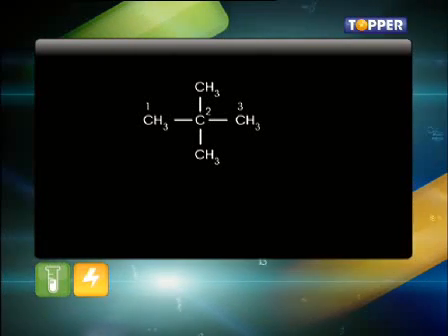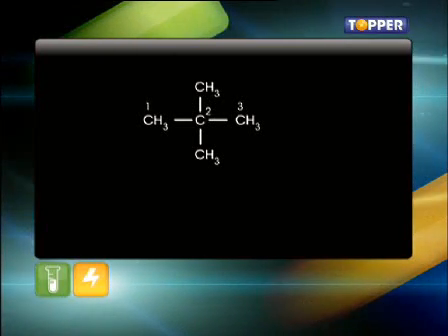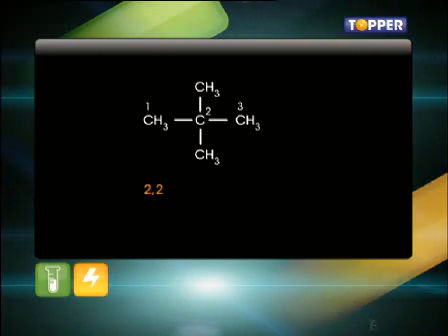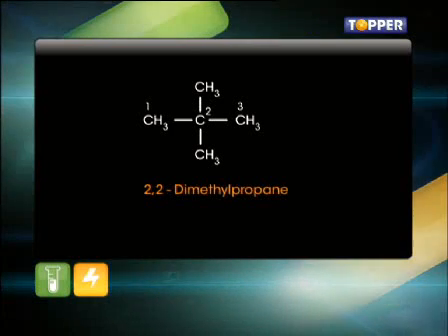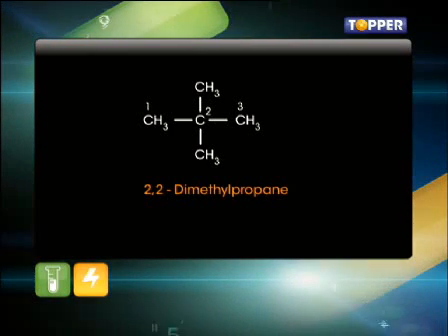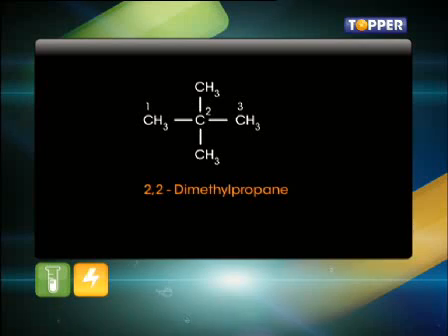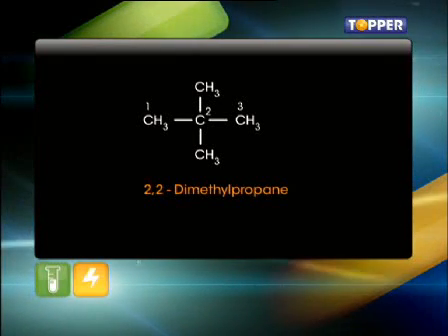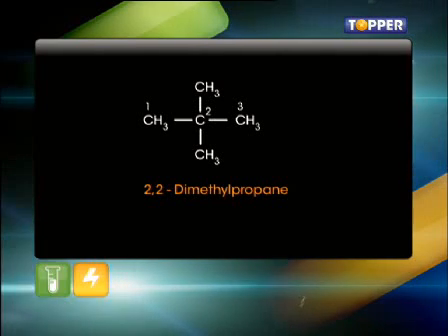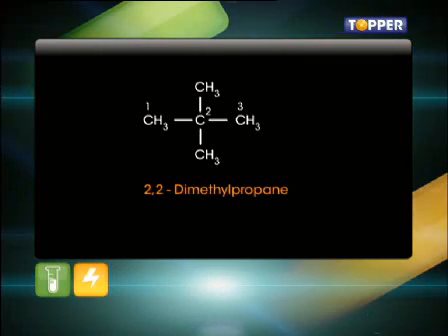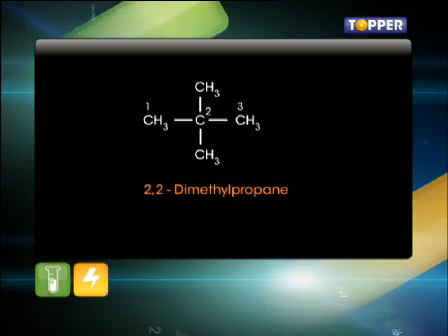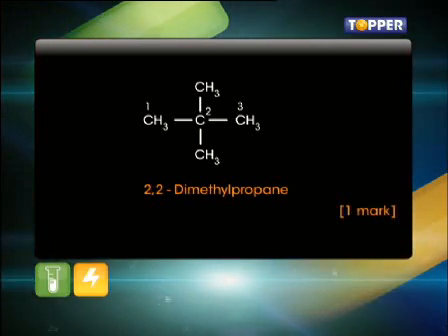Finally, for naming the compound, first write the position of the 2 substituents separated by commas and place a dash between the position of substituents and name of compound. Thus, name of the compound is 2,2-dimethylpropane. Writing the correct name along with proper commas and dash will get you complete 1 mark.